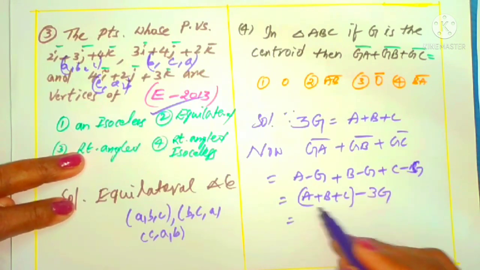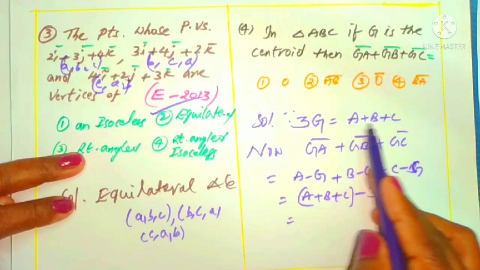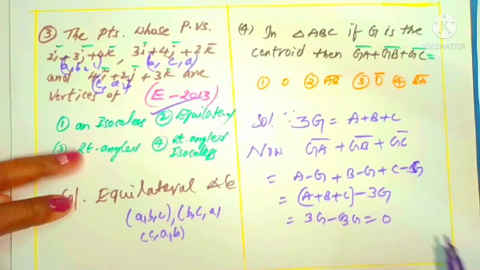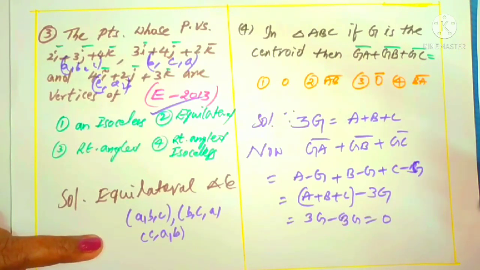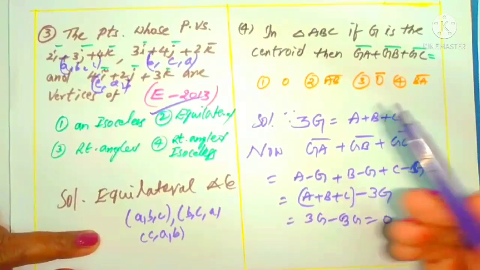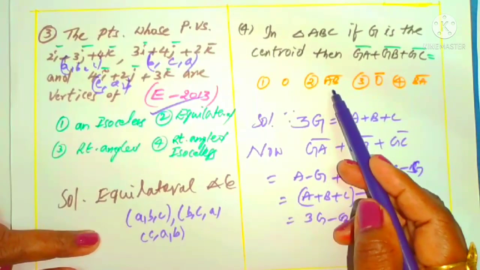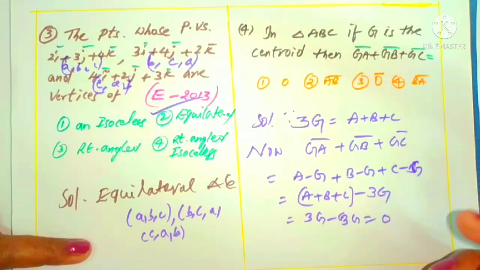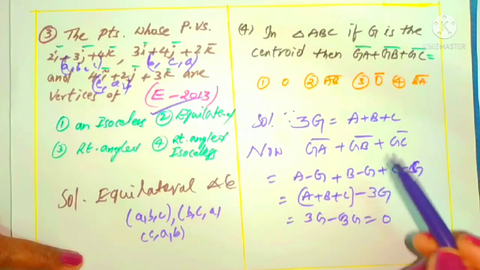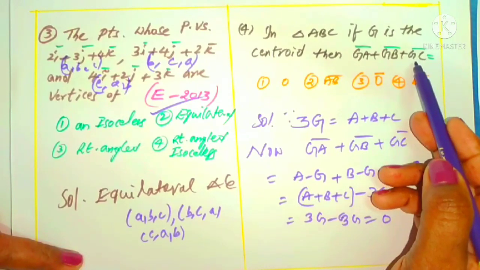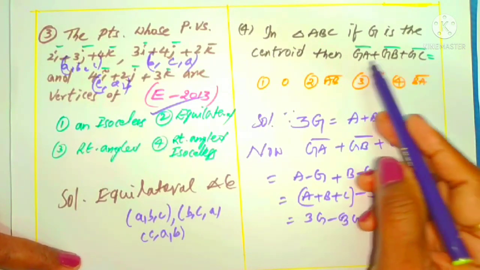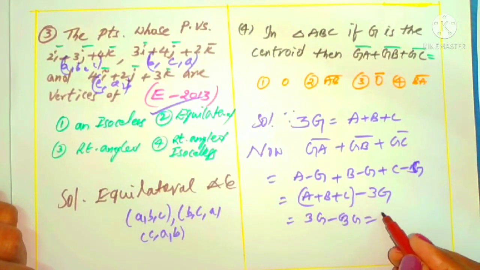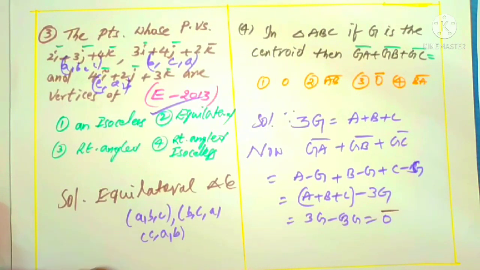Right. What is A plus B plus C? Already we have A plus B plus C equals 3Z. 3Z minus 3Z, how much? It is equal to 0. Now we can understand it from the options. The first option is 0, the second option is AB bar, the third option is 0 bar, the fourth option is BA bar. Which is the correct one? GA plus GB plus GC is a sum of vectors. The sum of vectors is one of the vectors, which means here we have to use 0 bar. That is the correct option.